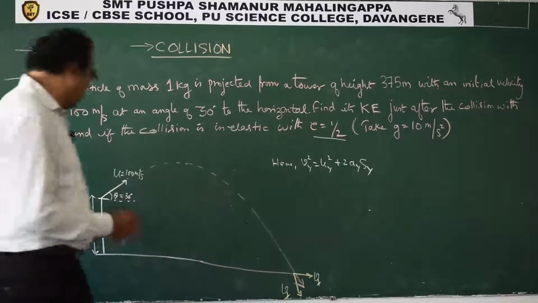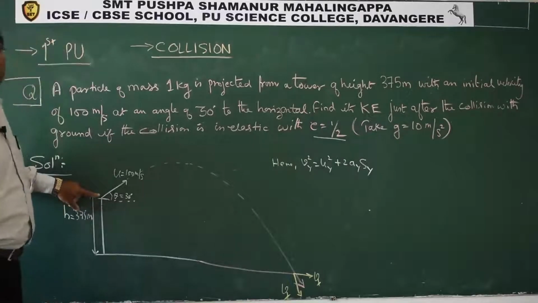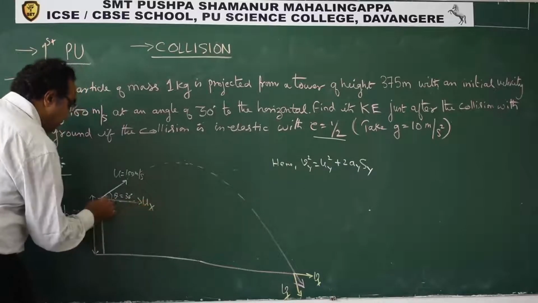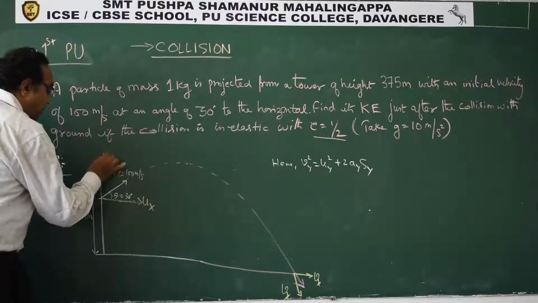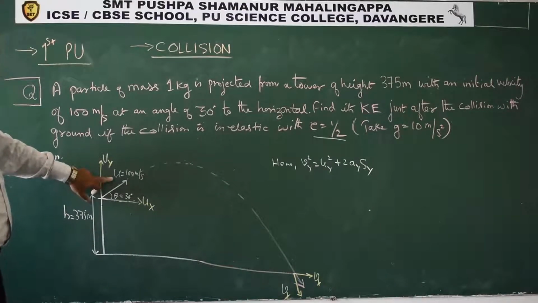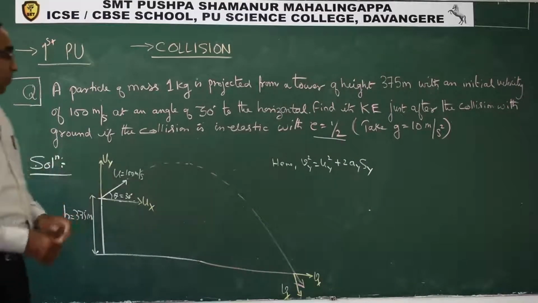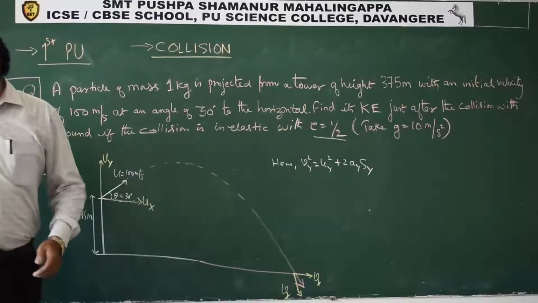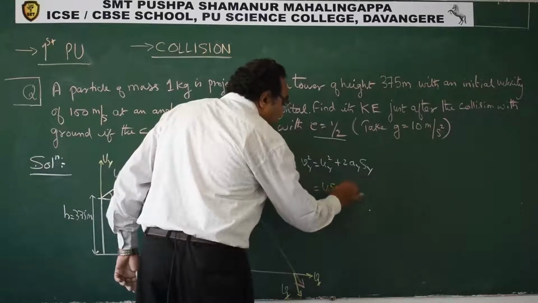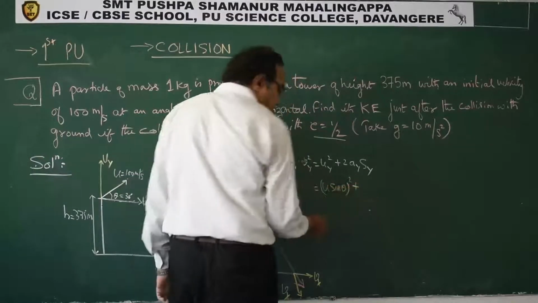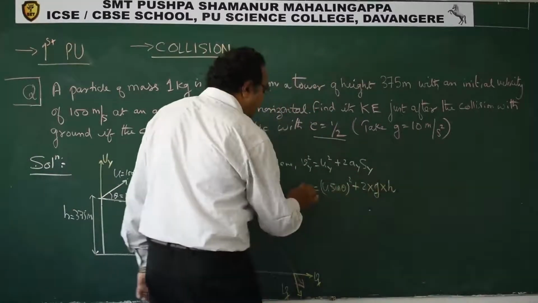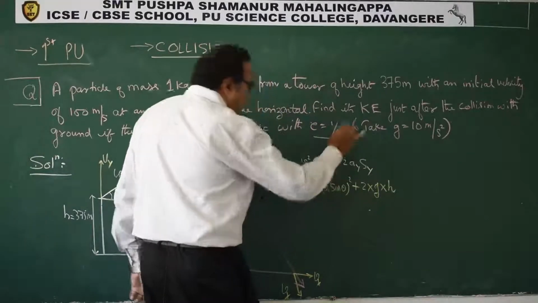So how much will be Uy? Resolve this in this direction, you will get Ux. In this direction, you will get Uy. So Uy is how much? U sine theta. So we can write Vy square as (U sine theta) whole square plus 2 into G into H.